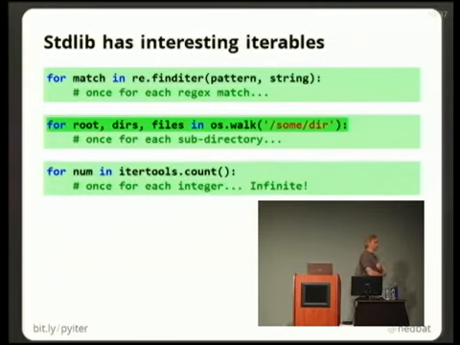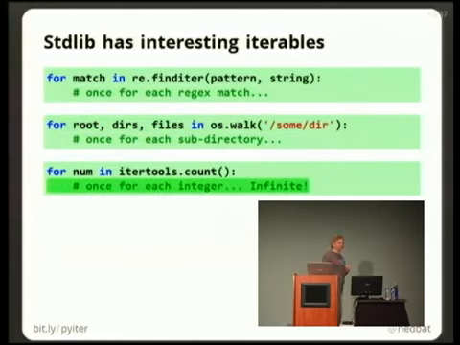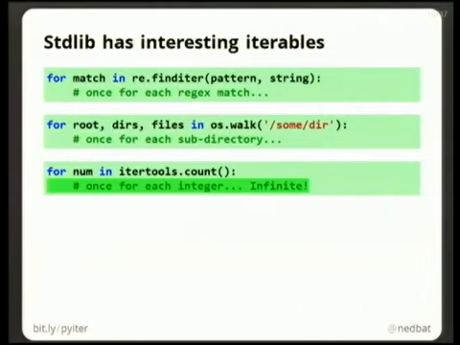Itertools is a module which is full of all sorts of tools for playing with iteration. The count function gives you an infinite stream of integers, starting with 0, and it just keeps going forever. It never stops. So probably here you want to have some way of ending this loop. But the important thing to note is that an iterable can be an indefinite iterable. There's no way to ask an iterable, how many values do you have? And that's a great thing that it doesn't give you that ability, because that lets us have infinite iterables.